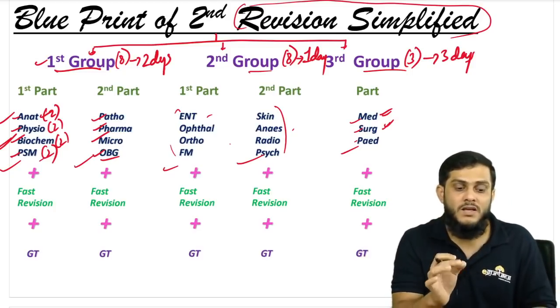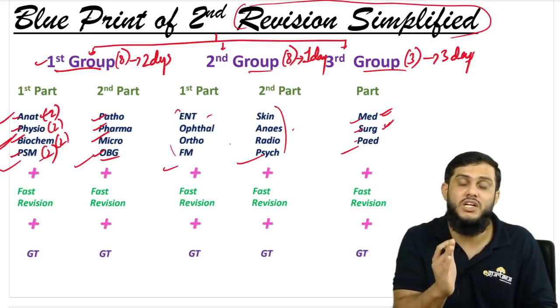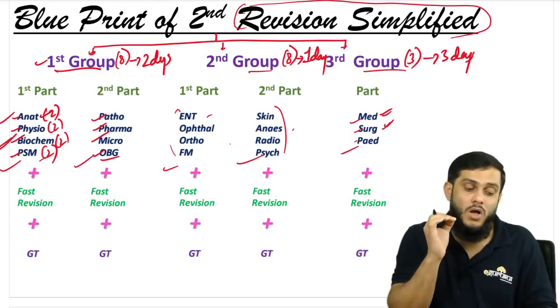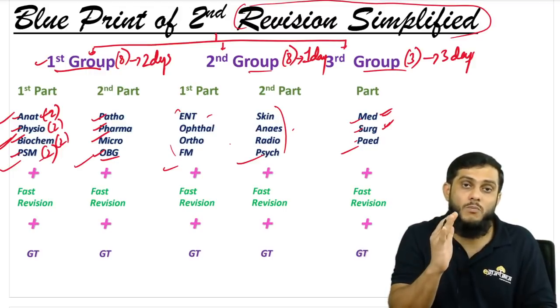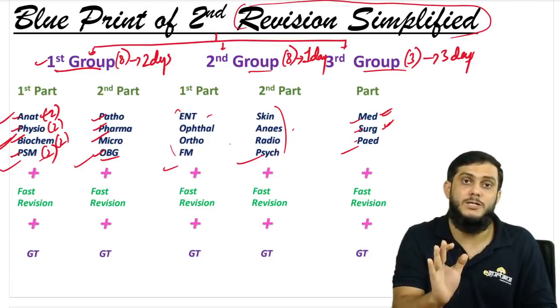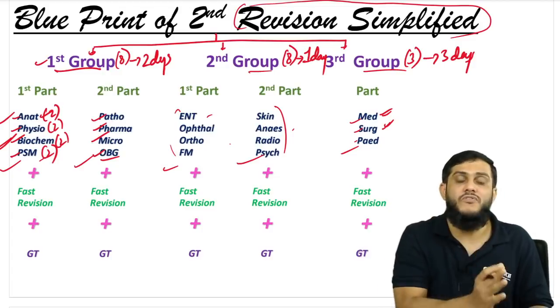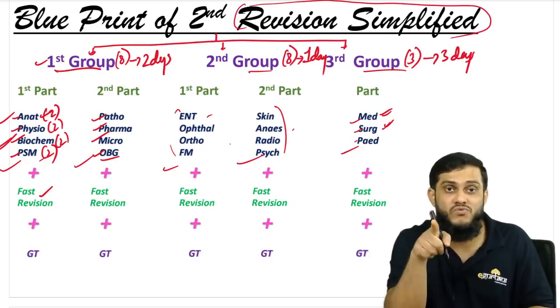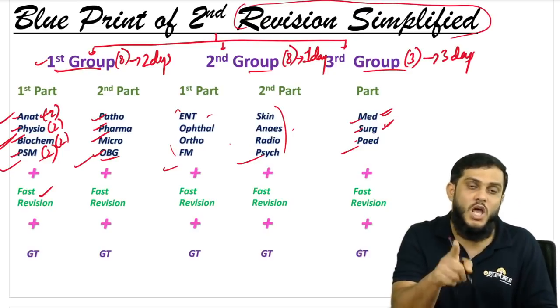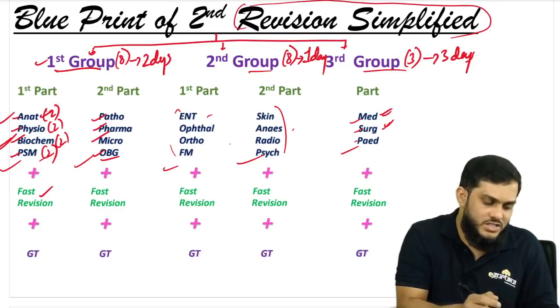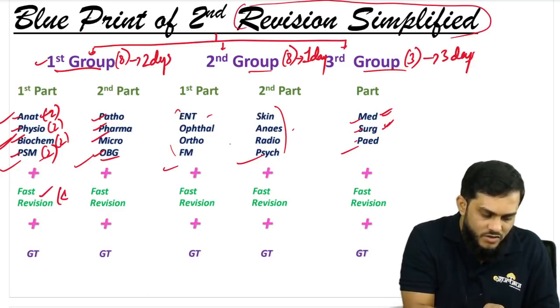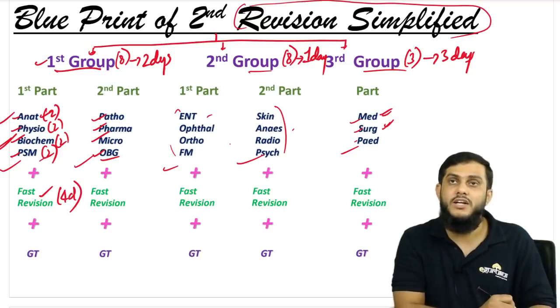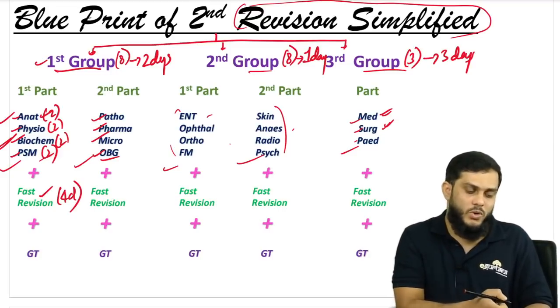I'm telling you, second revision is not just you are finishing the revision. Second revision is about how much you remember and how much confidence you have developed that you can answer in the examination. So after finishing these 4 subjects, give one fast revision of these 4 subjects. Fast revision, each subject 1 day. So each subject 1 day, so 4 subjects 4 days, right? 1 day anat, 1 day physio, 1 day biochem and 1 day PSM.